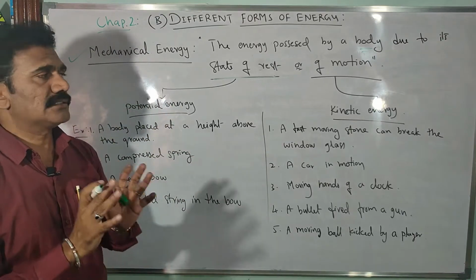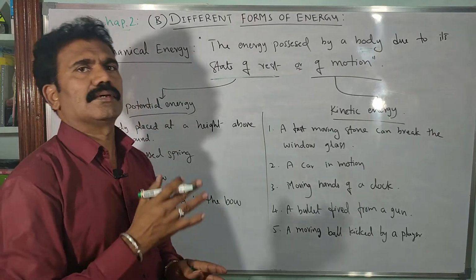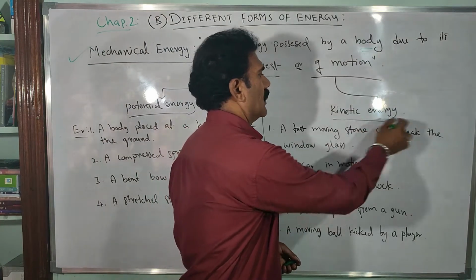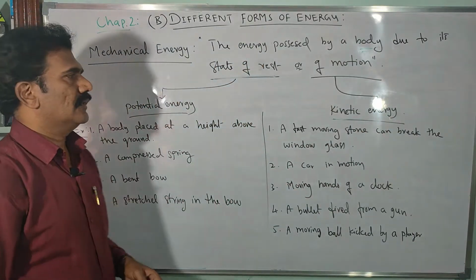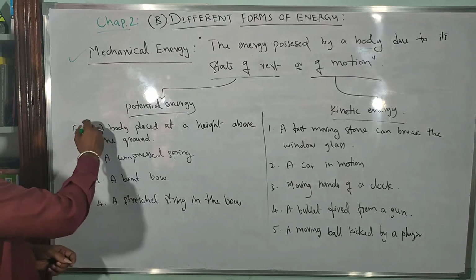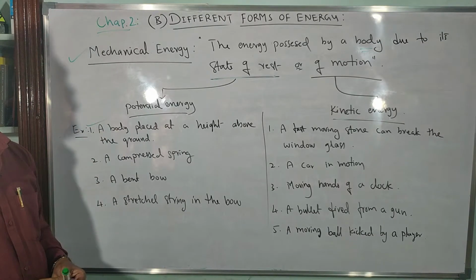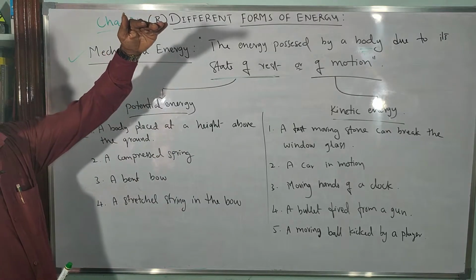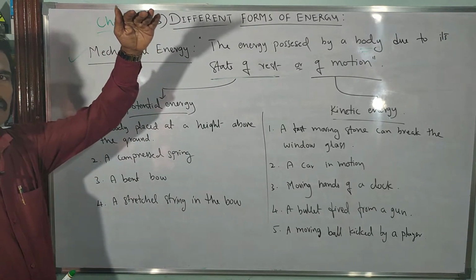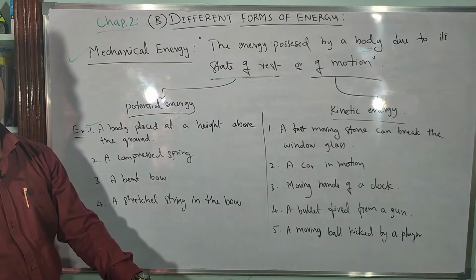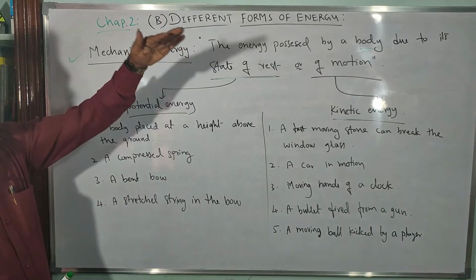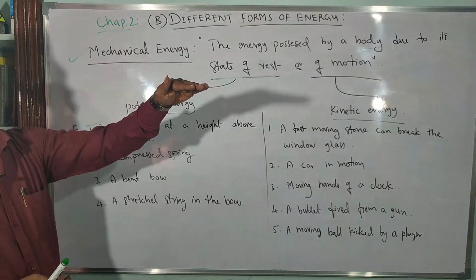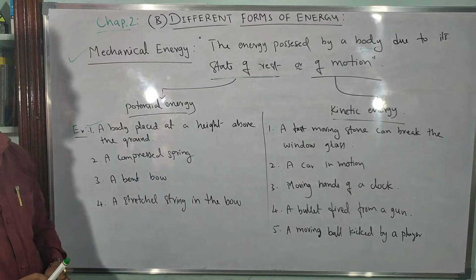The body is having potential energy. Suppose the body is moving due to a force applied on it, then the moving body will have kinetic energy, correct? So let us see some examples. See, a body placed at a height above the ground. The moment you leave the support, what happens? It just falls down due to the gravitational force of attraction, right? So when it is placed, before moving, what is the energy possessed by the body? That energy is actually called potential energy.